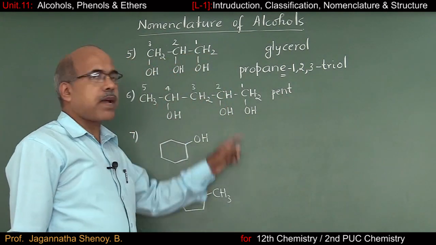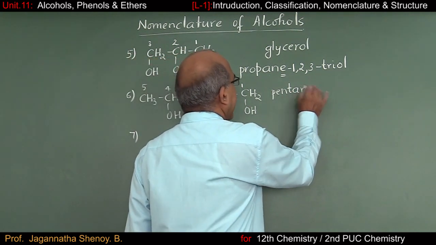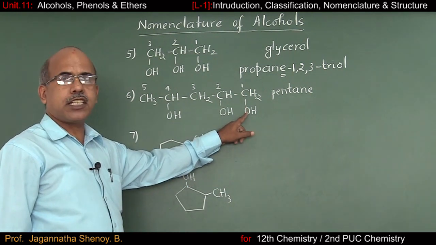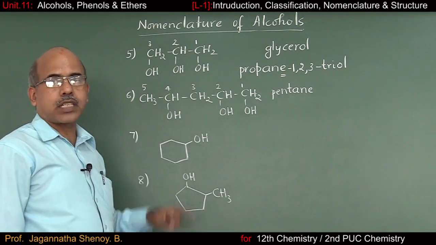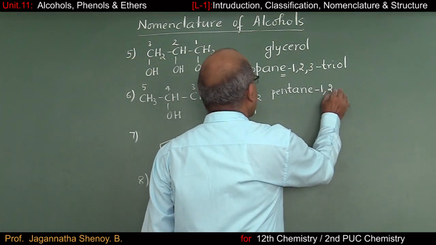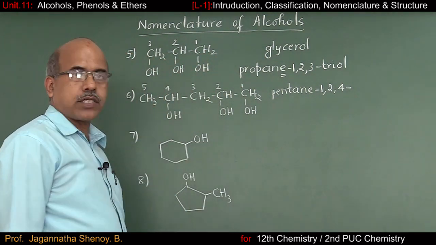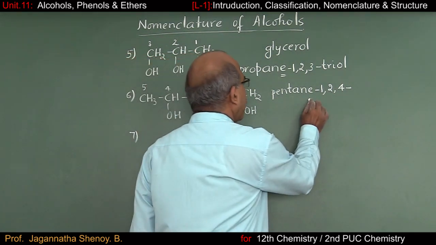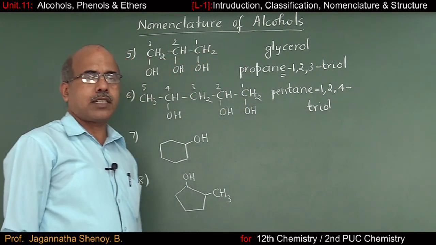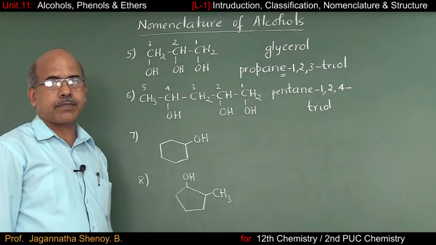All are connected by means of single bond. That's why I'll write it as pentane. And where do we have OH groups? On the first, second and the fourth carbon atoms. That's why it has to be pentane 1, 2, 4. There are 3 OH groups, so it should be triol. So pentane 1, 2, 4 triol. This is the IUPAC name of this compound.